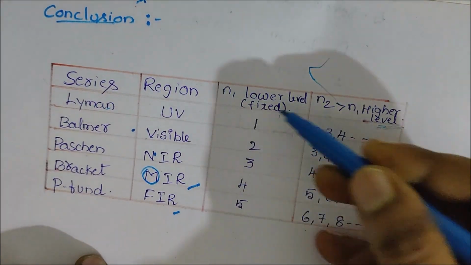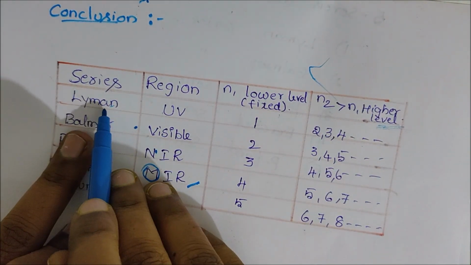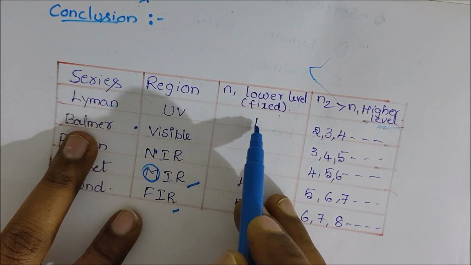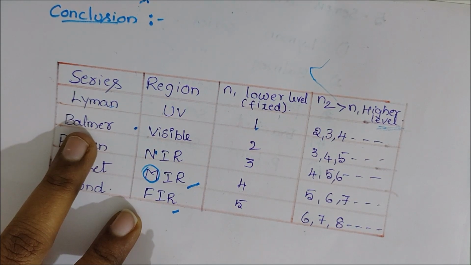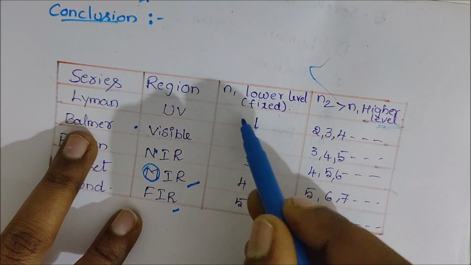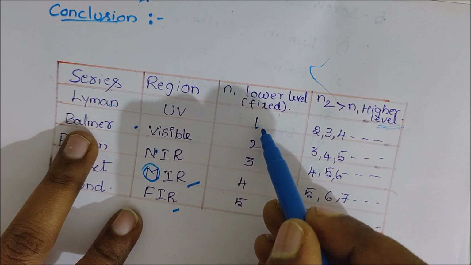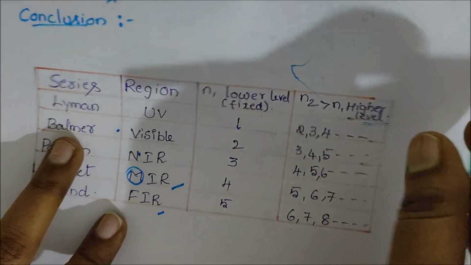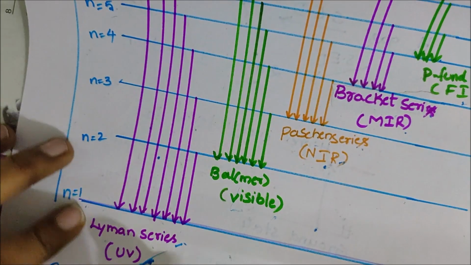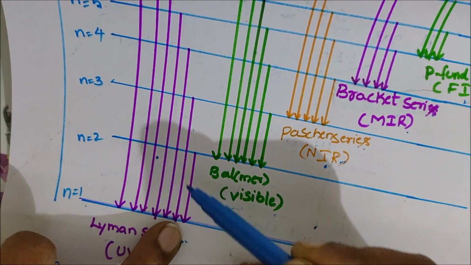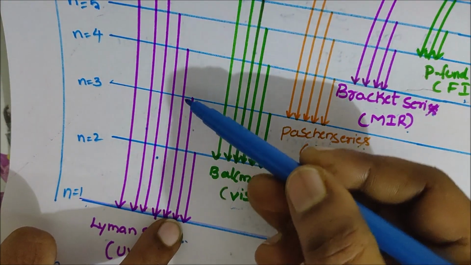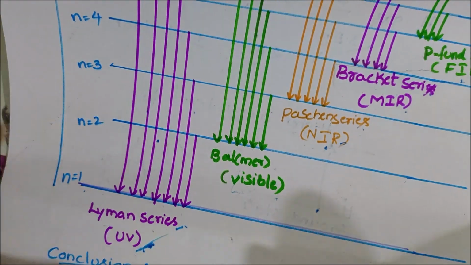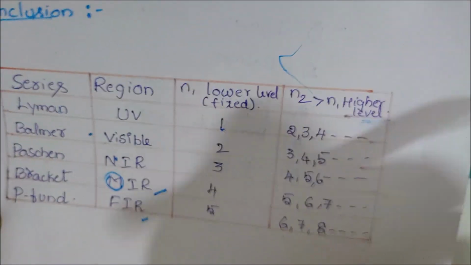Here n1 is fixed. When the electron jumps from higher energy levels to the first energy level, it is called the Lyman series. Here n1 equal to 1 is the lower energy level, and n2 equal to the higher energy levels 2, 3, 4, and so on, like this: 2, 3, 4, 5, 6, 7, 8.